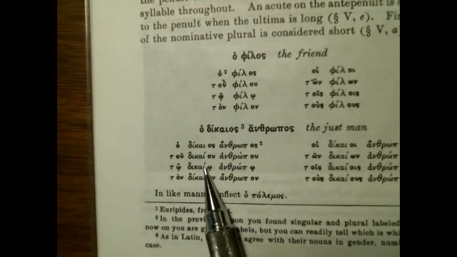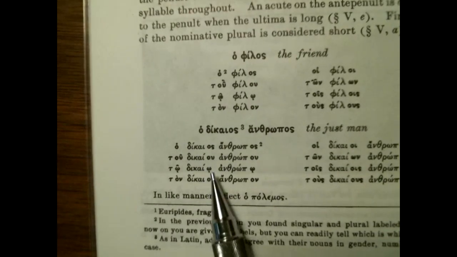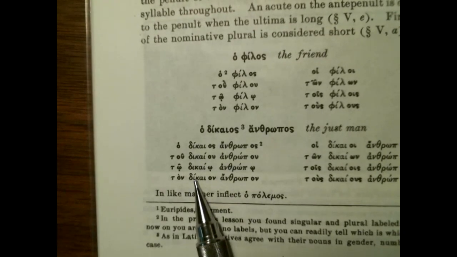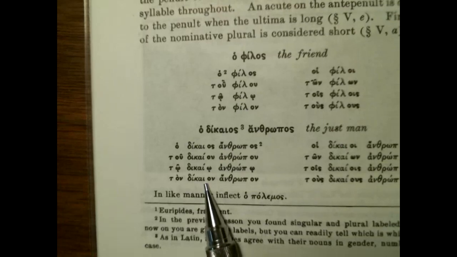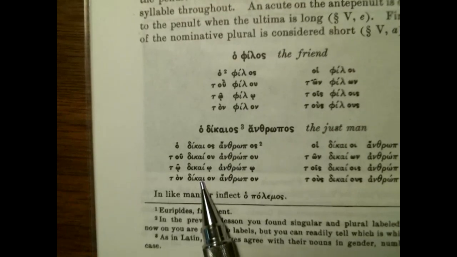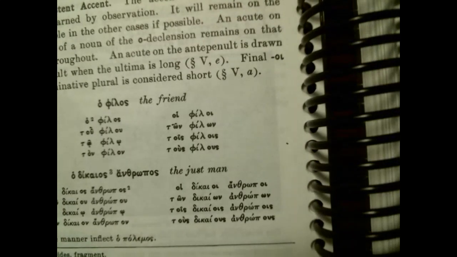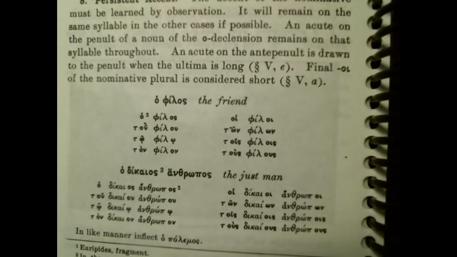You see long here, the accent moves to close in to stay within those three mores. And then here we have an omicron short, so it can go back to its original position. It's within three mores, even though that middle one is long. So again, the more rule of thumb is a rule of thumb, but it really does help explain why these accents move or stay where they are.